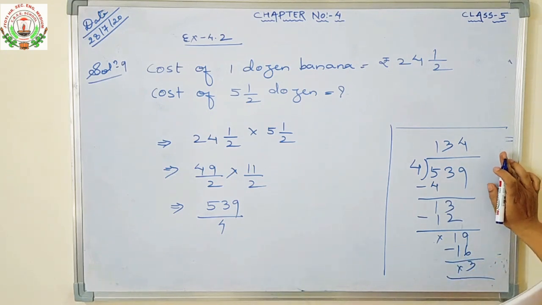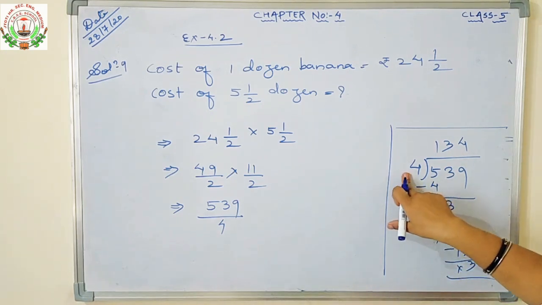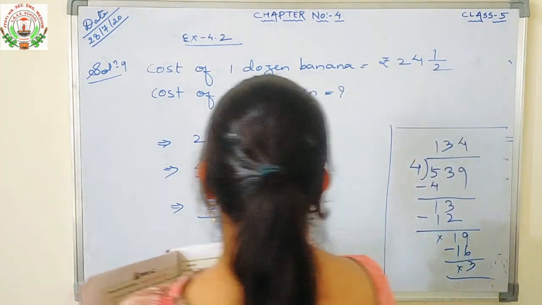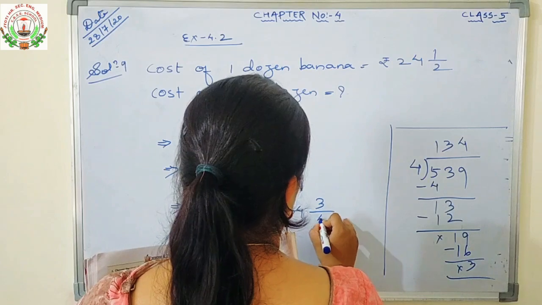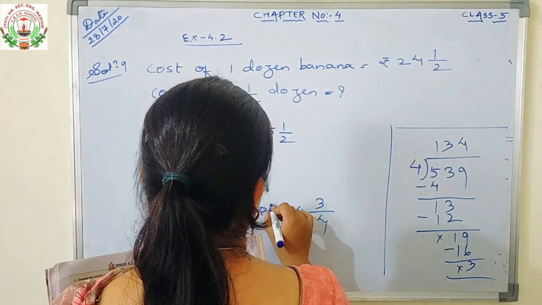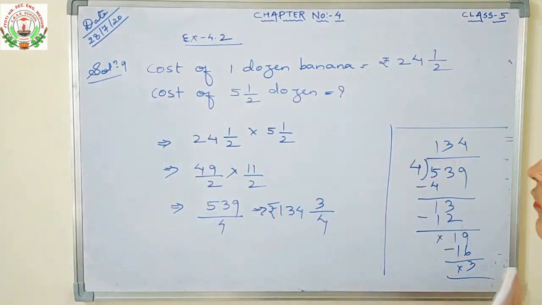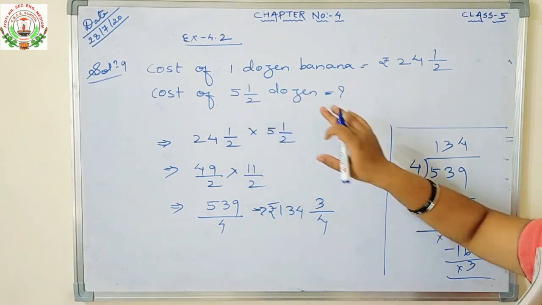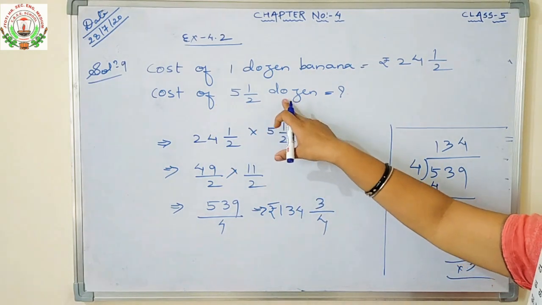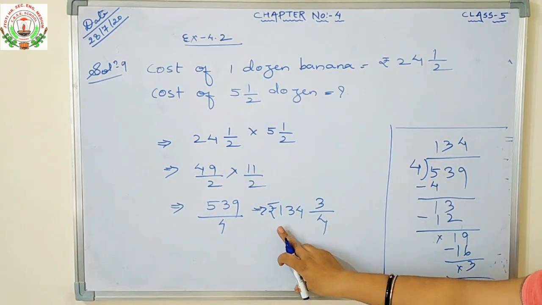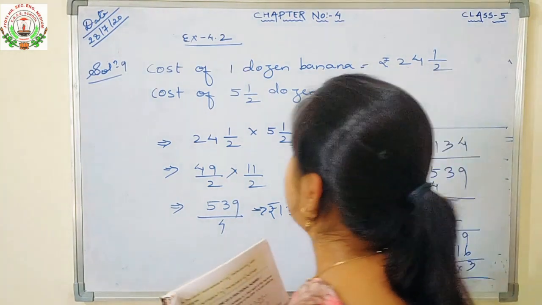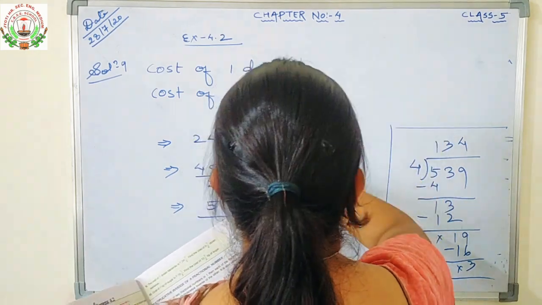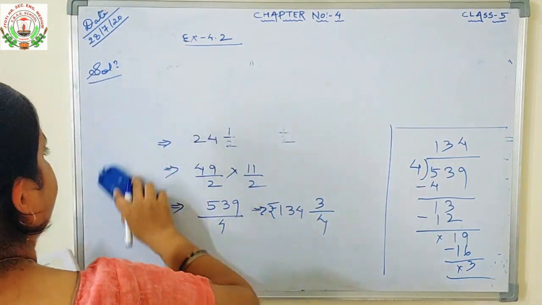So what is your answer? Quotient, remainder upon denominator. So what will come first? Quotient: 134 3/4. So what is the cost for 5 1/2 dozen bananas? The cost for 5 1/2 dozen bananas is rupees 134 3/4. Okay. Now the next question is question number 10.